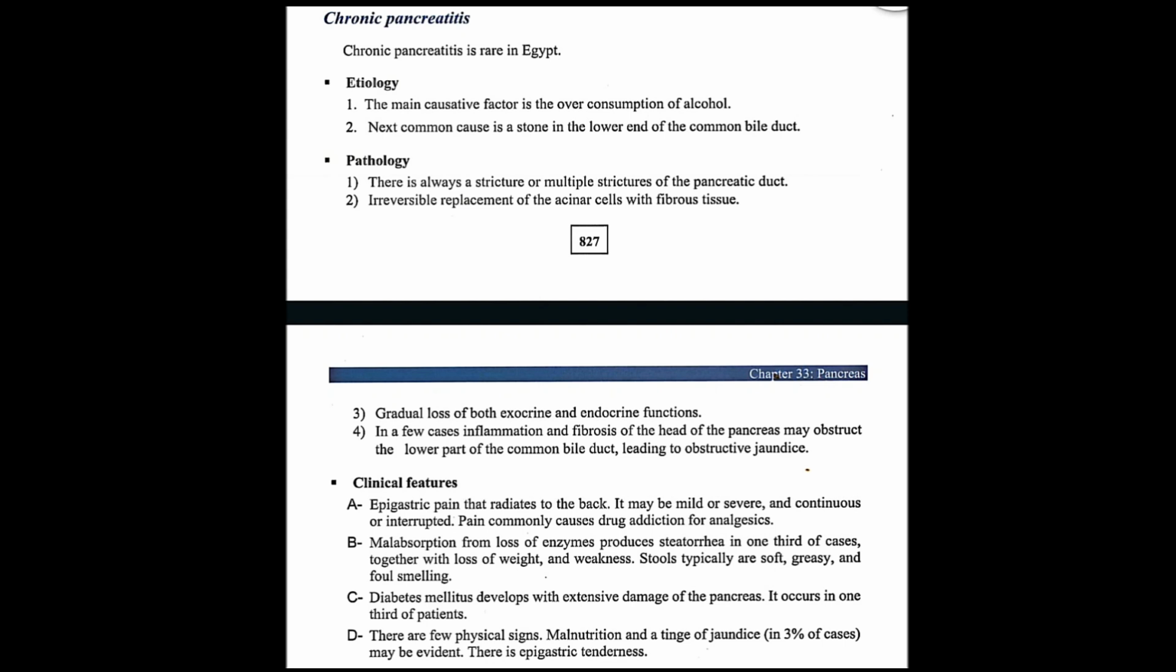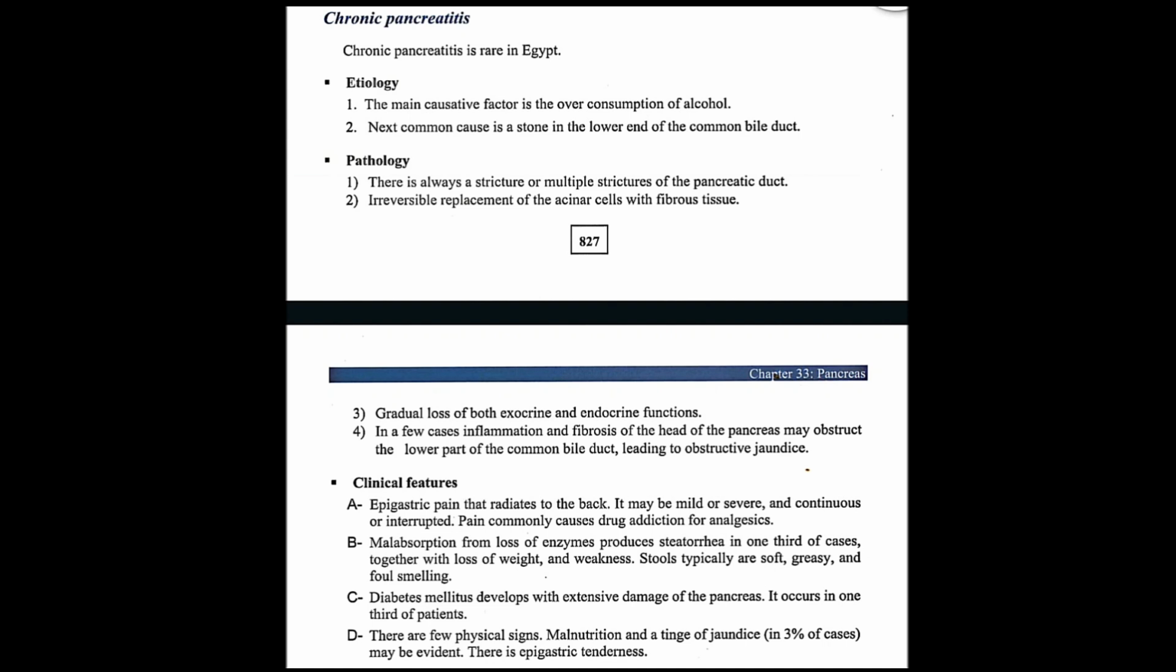Irreversible replacement of acinar cells with fibrous tissue. So the acinar cells are replaced with fibrous tissue, which is scar. And this has no solution. It is irreversible. Gradual loss of both exocrine and endocrine function. So it loses both exocrine and endocrine function slowly.